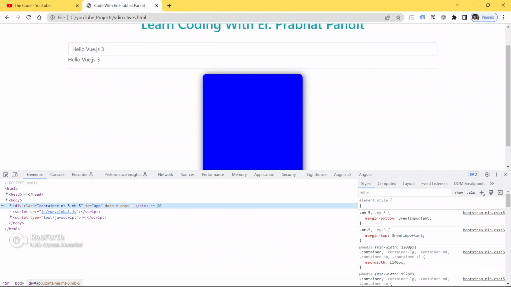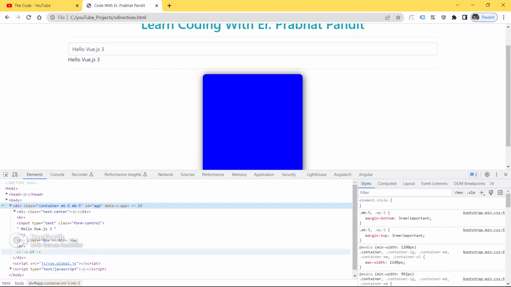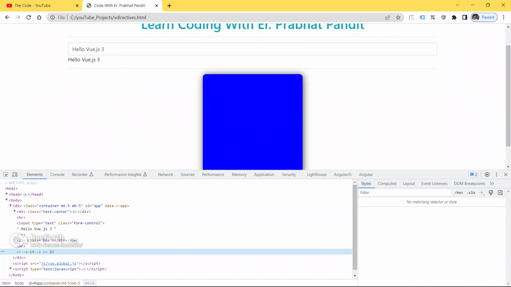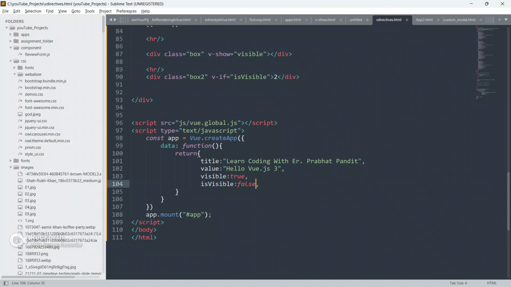Now let me just inspect this. See guys, if you are using the v-if directive and you are giving visibility false, the second div is not inside the DOM now. It is removed from the DOM.